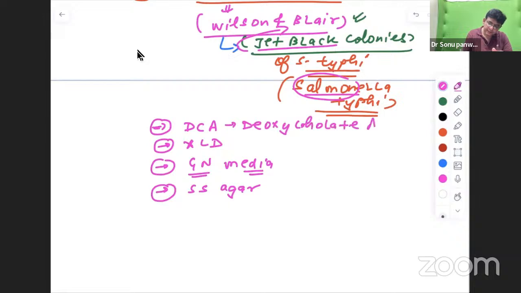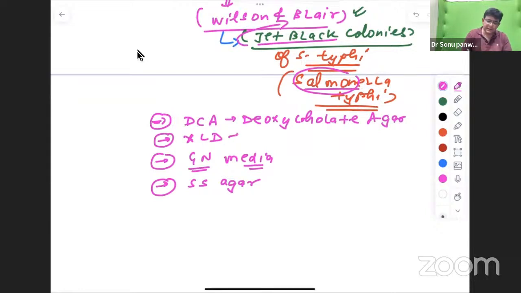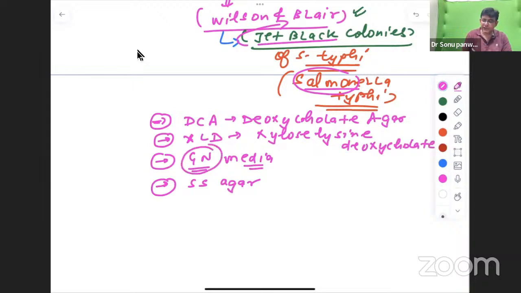What is DCA? What is XLD? Xylose lysine deoxycholate. Okay, what is XLD? Xylose lysine deoxycholate. GN is gram negative. SS is Salmonella Shigella agar. Salmonella Shigella agar is SS agar.